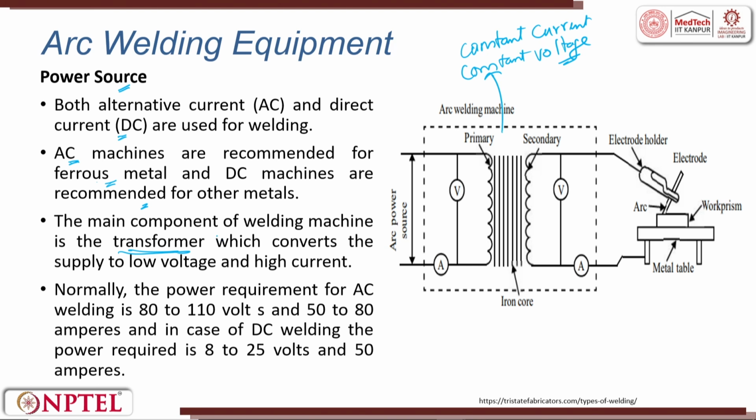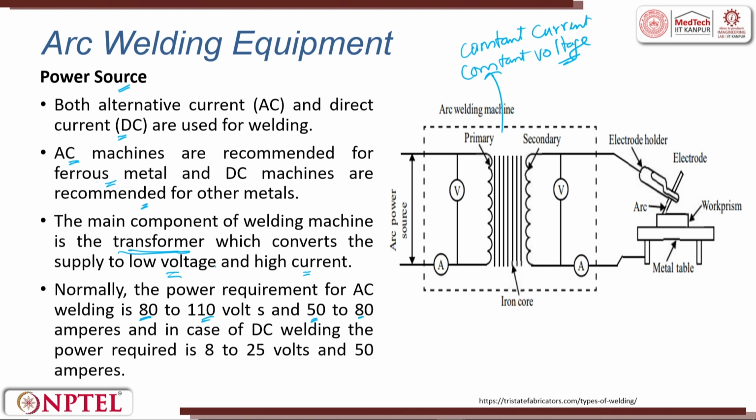The main component of a welding machine is a transformer which converts a supply into low voltage and high current. Normally we use 80 to 100 volts and we start with 50 amperes up to 880 amperes of current. In some cases we can go even up to 300 amperes.